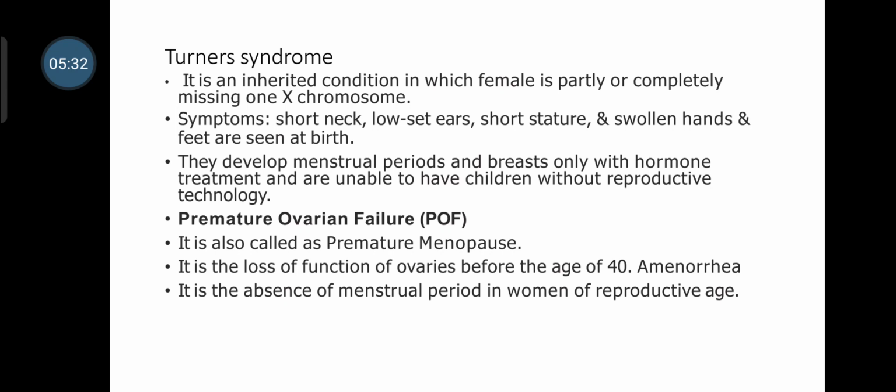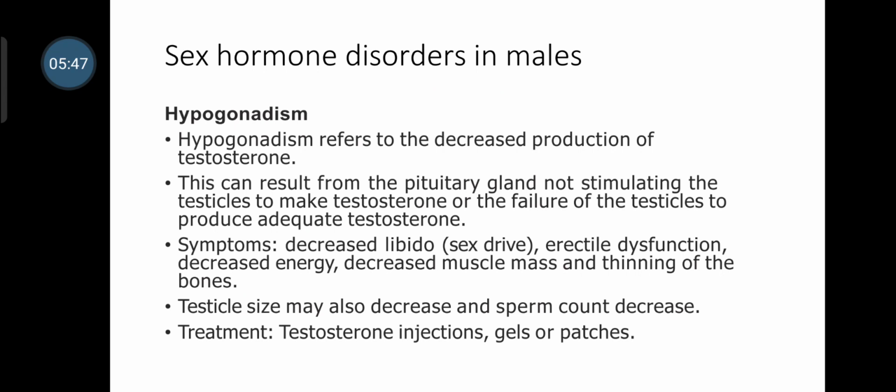Premature ovarian failure is another disease. It is also called as premature menopause. It is the loss of function of ovary before the age of 40. Amenorrhea is the sign and symptom. It is the absence of menstrual period in the women of the reproductive age, that is called as amenorrhea. These are the sex hormone disorders in females.